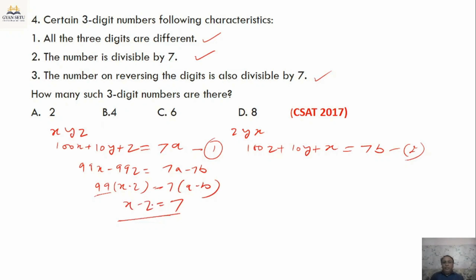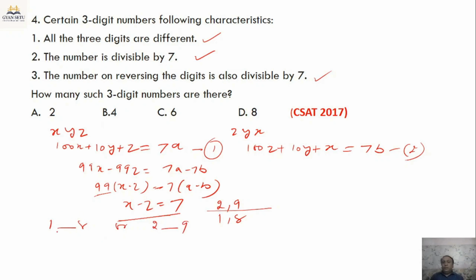Now we can have these digits as either 2 and 9 or 1 and 8. So the number can be in the form of 1, 8 or 2, 9.